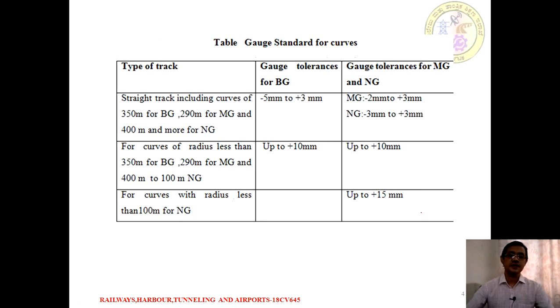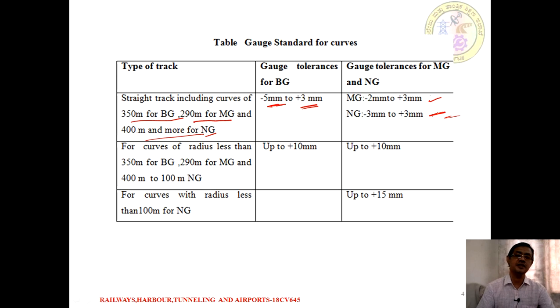According to the Indian standard, depending upon the gauge on a curve, this is the standard table we refer to for the gauge tolerance. For a straight track, including curves of radius 350 meters or more for broad gauge, 250 meters or more for meter gauge, and 400 meters or more for narrow gauge, the tolerance is minus 5 mm to plus 3 mm for broad gauge. Similarly, for meter gauge it is minus 2 mm to plus 3 mm, and for narrow gauge it is minus 3 to plus 3 mm.